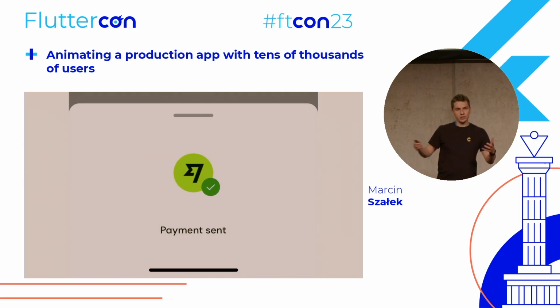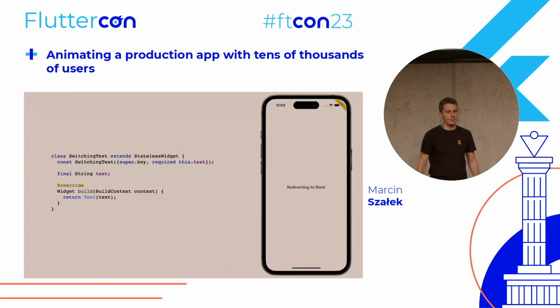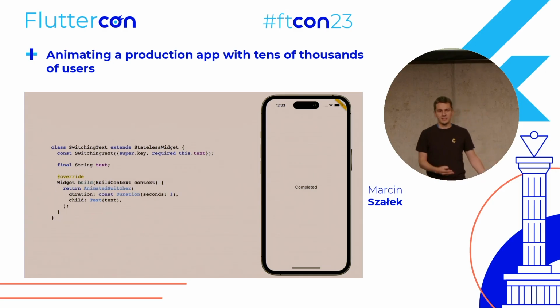So how would we create this effect? We would start with our widget. I would call it switching text widget, which just displays the text. And if we want to animate switching some widget, usually the good starting point is animated switcher. It's a very cool widget that allows us to basically animate transitions between widgets. And with this code, the effect would be what you see on the right.